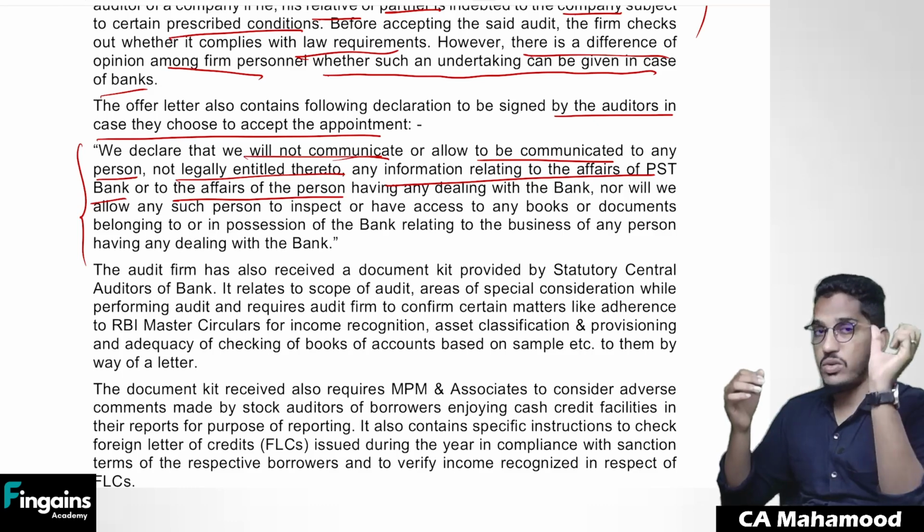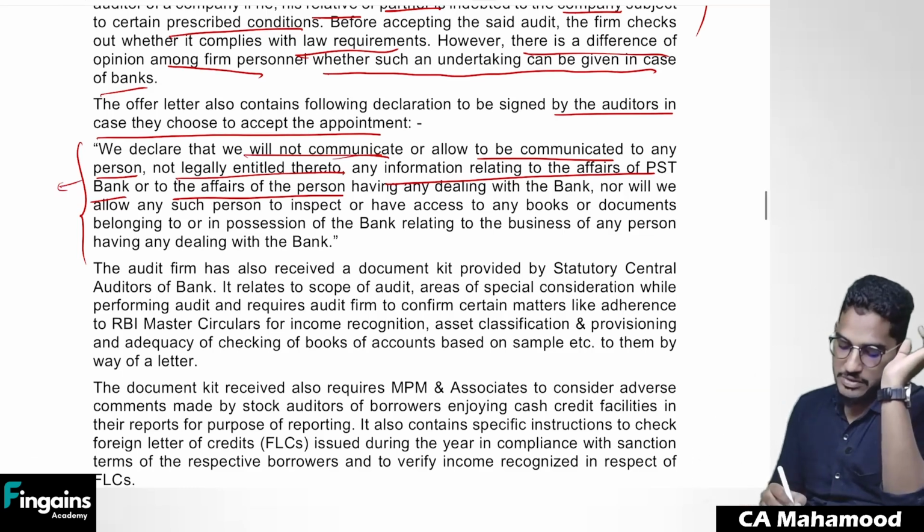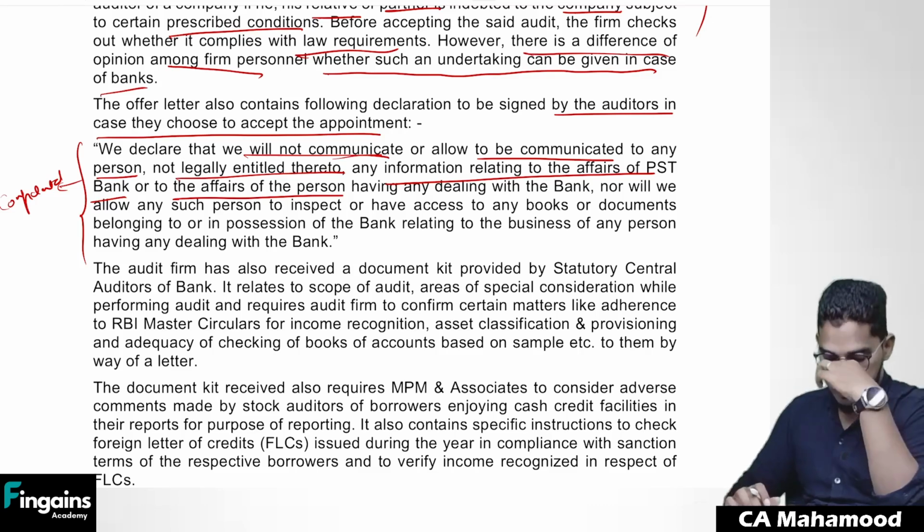Sometimes you will get access to a lot of confidential information. You should not go and disclose it to anybody. You have to maintain utmost secrecy in the client's affairs. That only they are asking you to sign. So this entire paragraph is nothing but confidentiality. The banker is asking you to do a declaration regarding confidentiality.